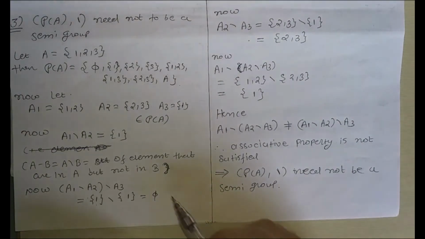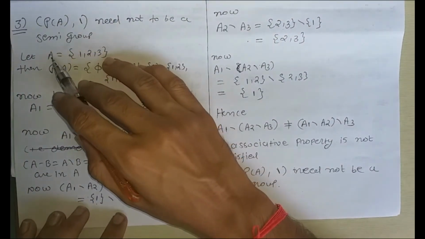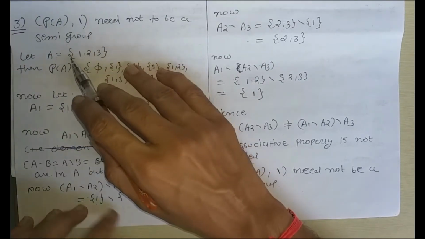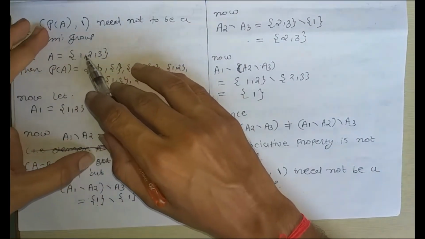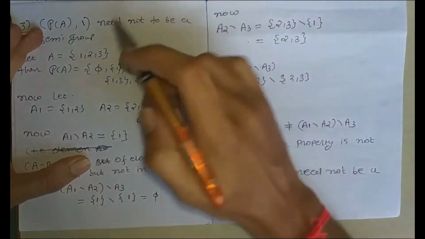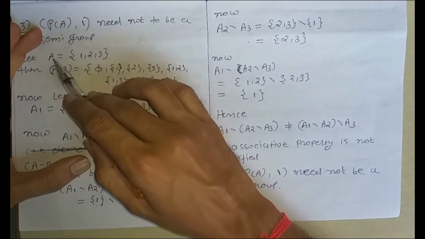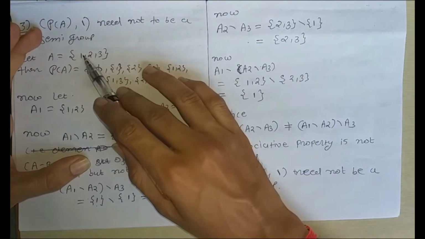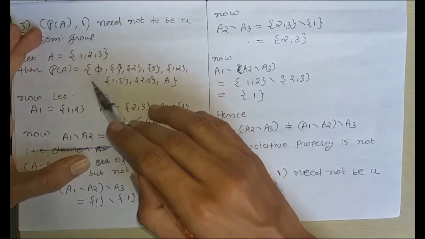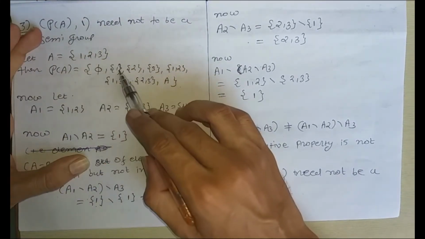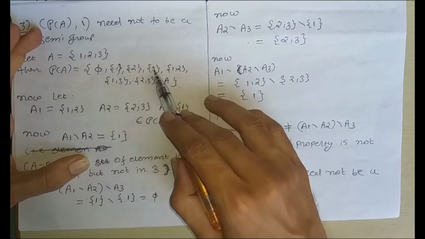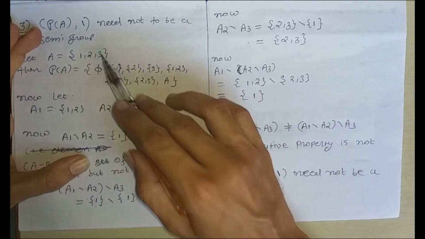For that we have considered an example. We have considered set A equal to the set of numbers 1, 2 and 3. Now the power set of A means the set of all subsets of set A. That is, first is the empty set, as well as singleton 1, singleton 2, singleton 3, the set 1, 2, the set 1, 3,